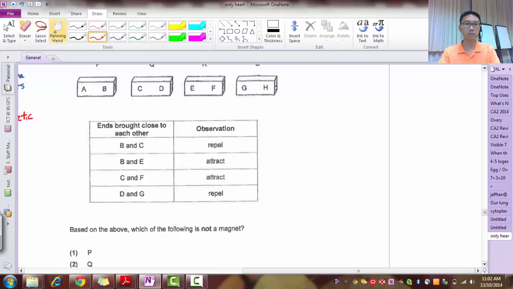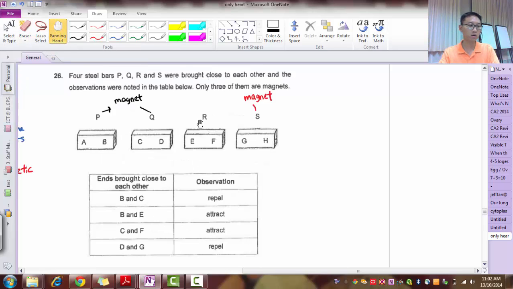Based on the above, which of the following is not a magnet? So actually we're left with R. Can R be a magnet? To prove that, let's give poles to this. North-south. If B and C repel, that means they are like poles. So this is south-north. B and E attract. So if, let's say, R is a magnet, this must be a north pole because it attracts.